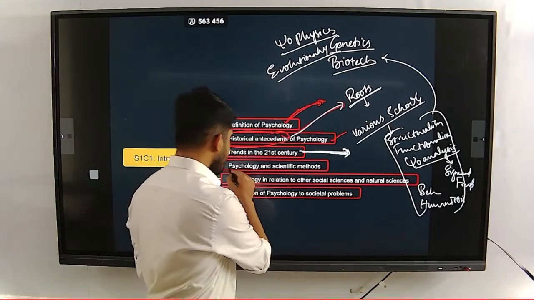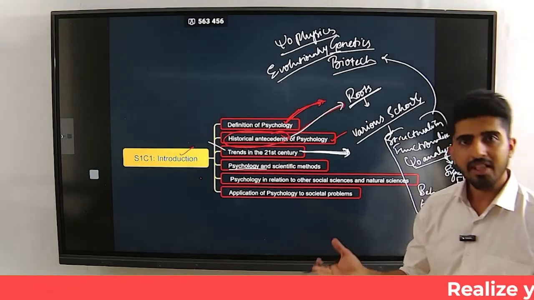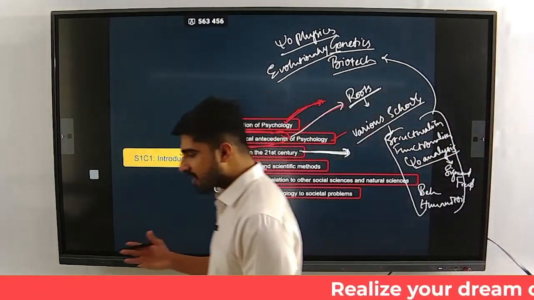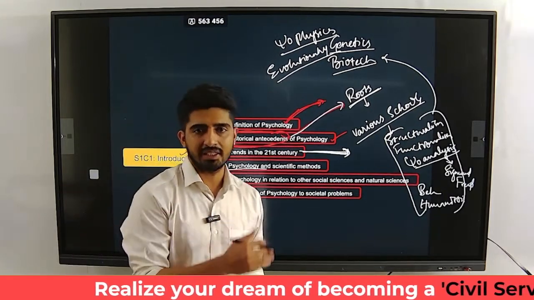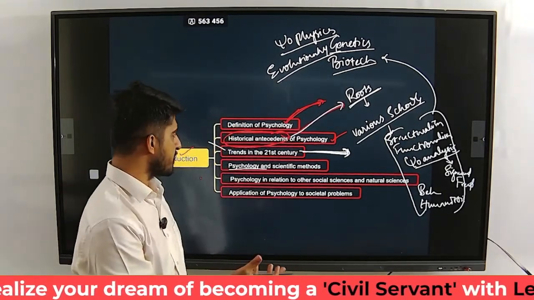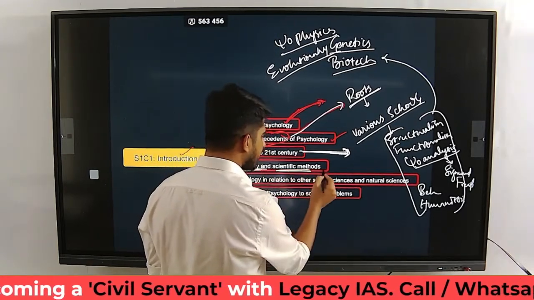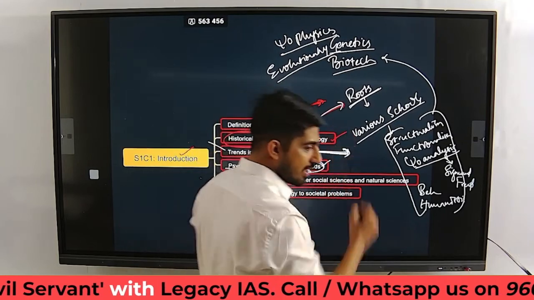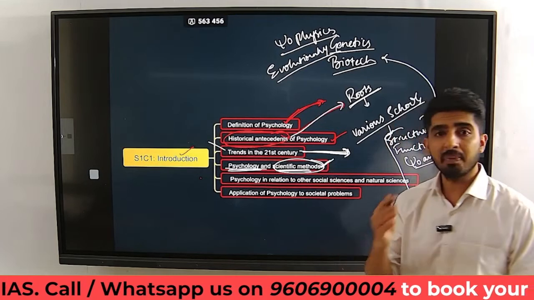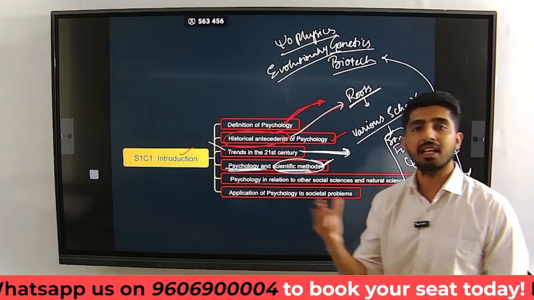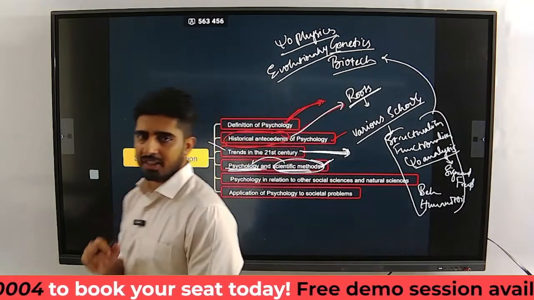And then comes psychology, whether it is a science or a social science. That's the question. In some colleges, it is taught as a science. In some colleges, it is taught as a social science, as a social studies subject, so to speak. Is there a link between psychology and the scientific method? In this part, we are going to discuss what science is, what scientific methods are, what the principles are on the basis of which science exists, and whether psychology uses all those methods or not.